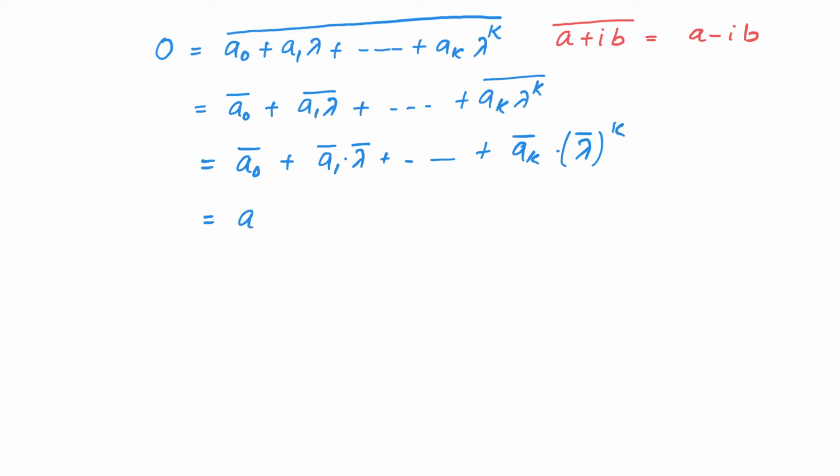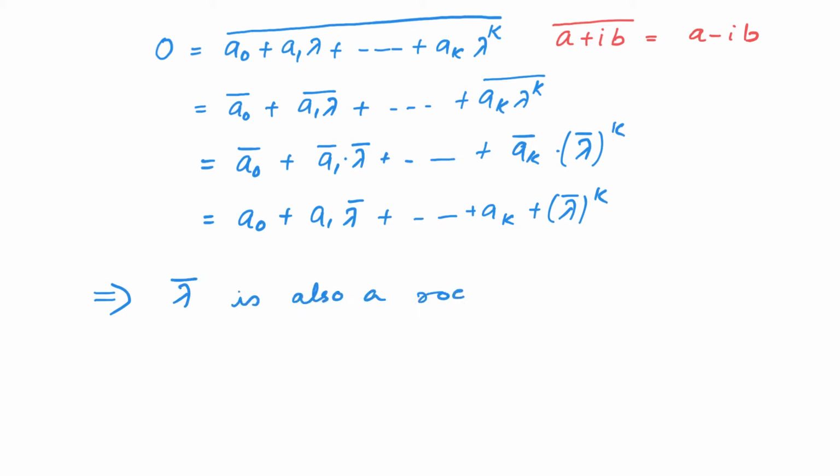Thus, this is equal to a0 plus a1 lambda conjugate plus etc. up to ak lambda conjugate whole power k. Thus, it is evident that lambda conjugate is also a root of Q.